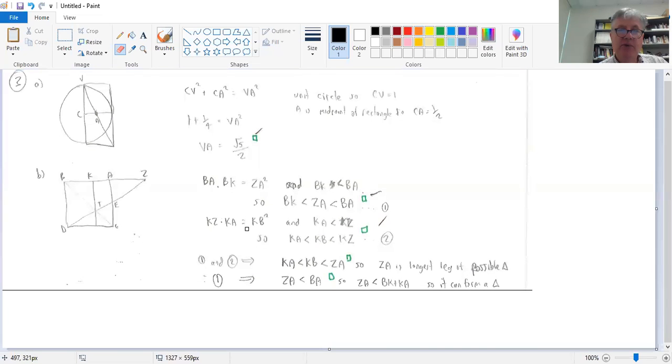And similarly, we can do it with the other equality. We get KA less than KB less than KZ. So putting those three things together, we see that ZA is the longest leg of the possible triangle. And from 1, we see that ZA is less than BA, but BA is BK plus KA. So we can say it can form a triangle.